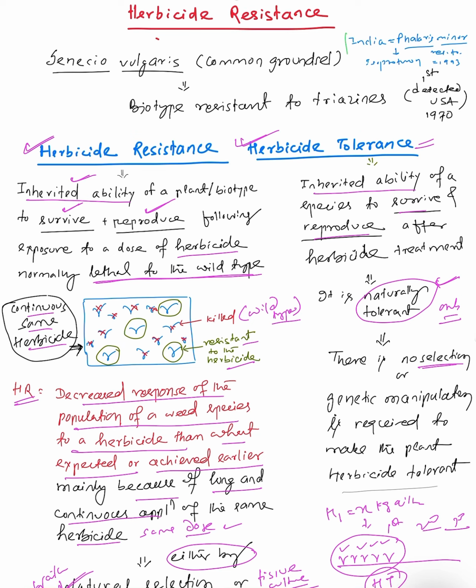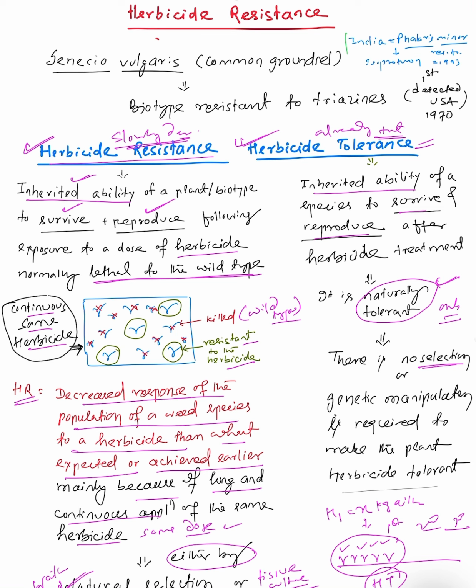So basically, herbicide resistance is slowly developed with time, but natural tolerance is already present in the weed. It is already present inside the gene of the weed.